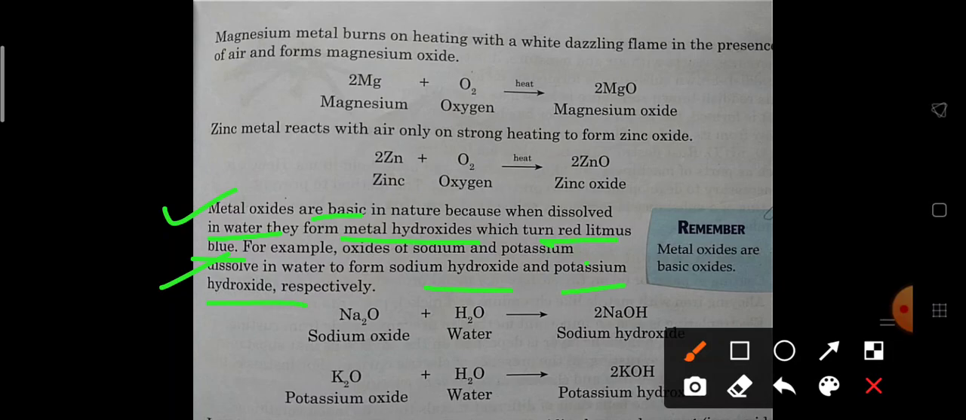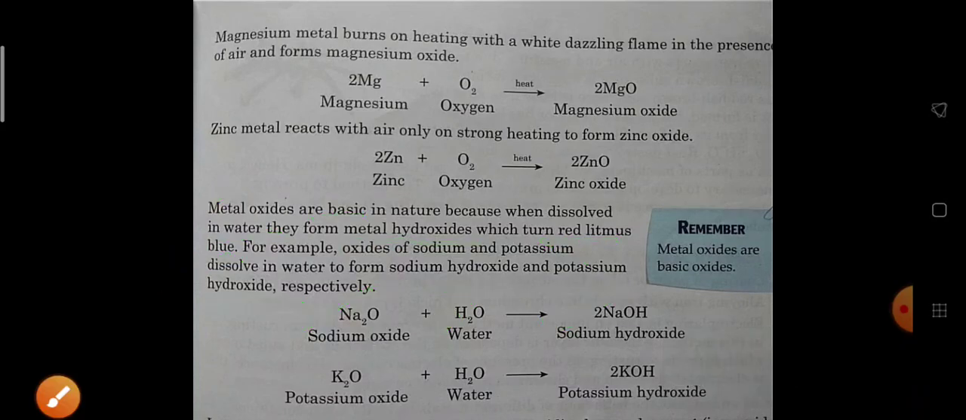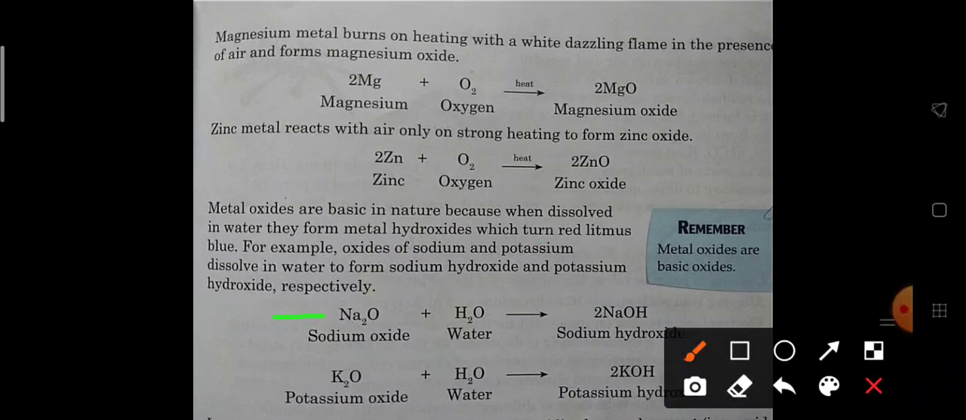Okay, example: oxide of sodium and potassium dissolve in water to form sodium hydroxide and potassium hydroxide respectively. So let us see their hydroxide. Sodium oxide reacts with water to form sodium hydroxide. Now here in this chapter for your 8th class you don't have to learn this reaction, you have to learn the word equation. First of all you have to learn the word equation. So sodium oxide reacts with water to form sodium hydroxide. Similarly potassium oxide reacts with water to form potassium hydroxide. I will teach you first the names of the elements along with their symbols, then you have to form the chemical equation. Right now you have to learn the word equation. Okay beta.